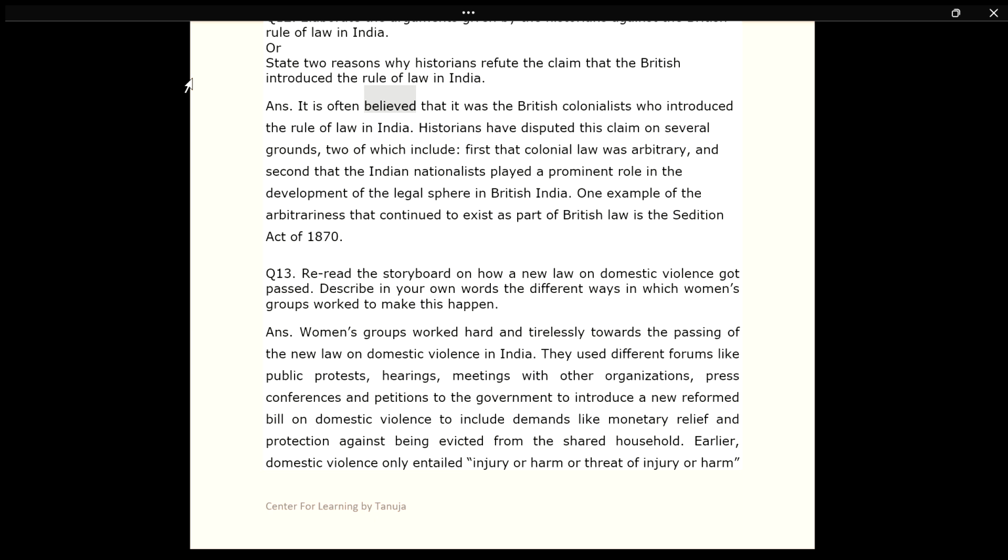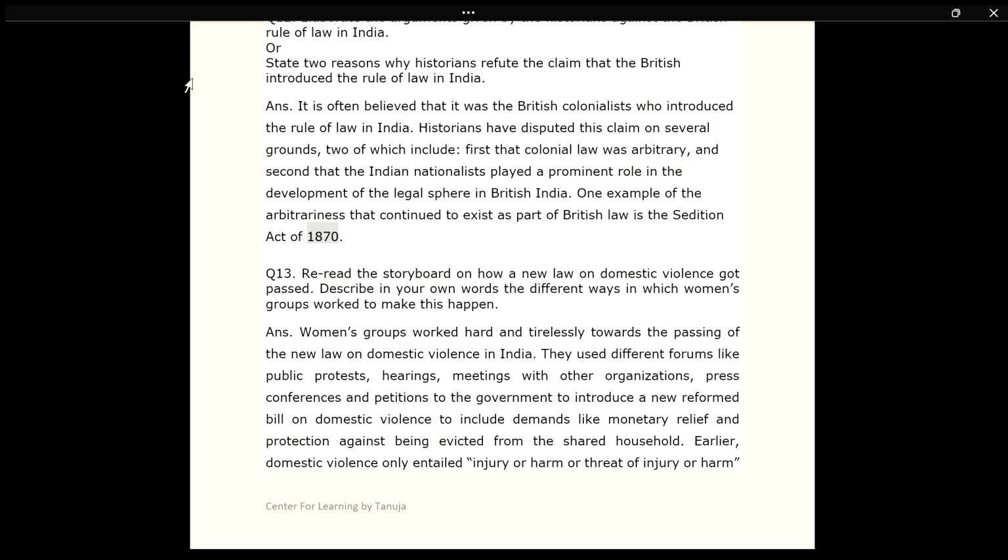It is often believed that it was the British colonialists who introduced the rule of law in India. Historians have disputed this claim on several grounds, two of which include, first, that colonial law was arbitrary, and second, that the Indian nationalists played a prominent role in the development of the legal sphere in British India. One example of the arbitrariness that continued to exist as part of British law is the Sedition Act of